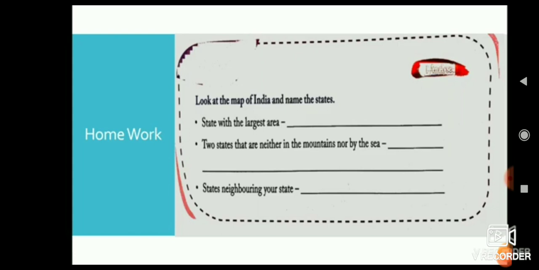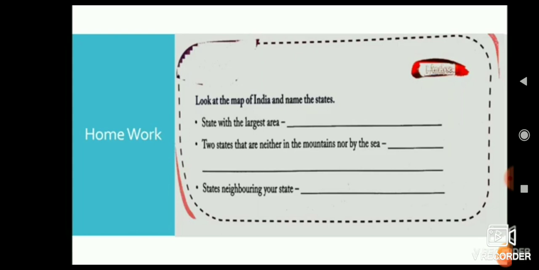Yes, children. In the previous SST period, we completed our third lesson, My Country and Its Landscape. In that, we saw full information about our country, its location, and our state and its location. Then we saw the different states in our country and union territories with their capitals. After that we continued the lesson with the physical divisions of India.